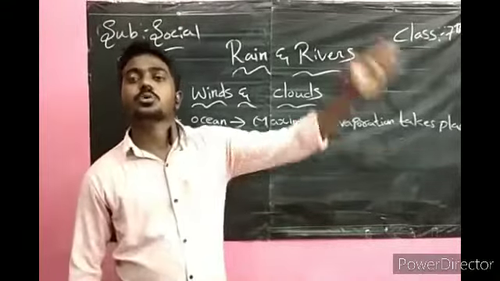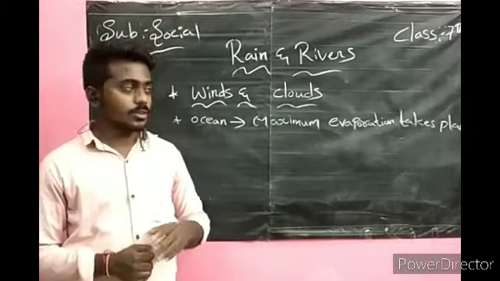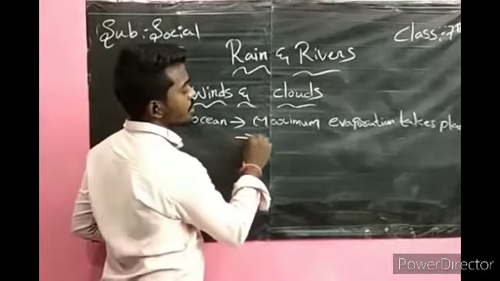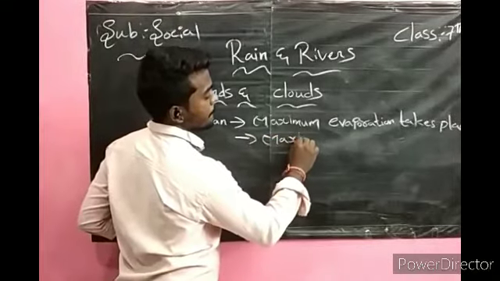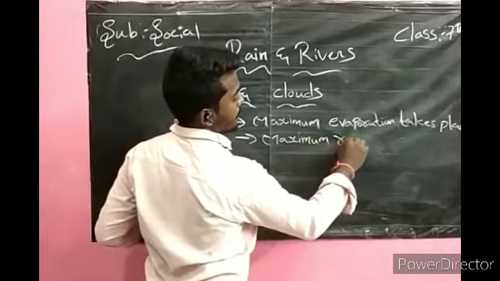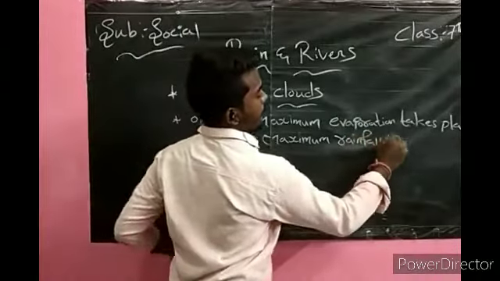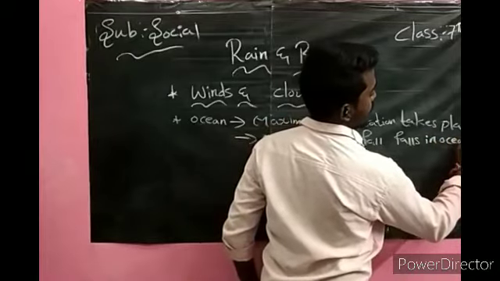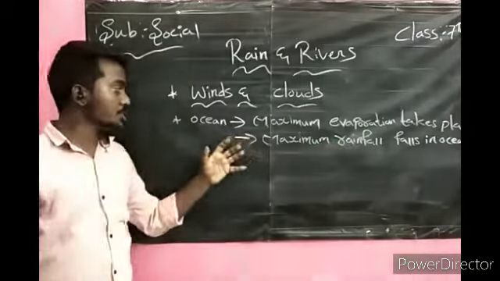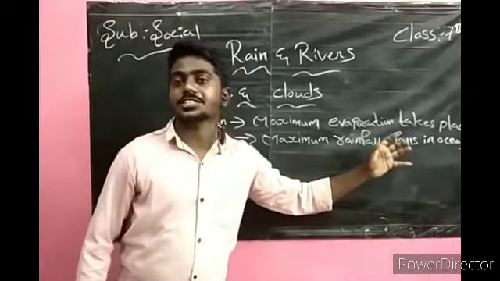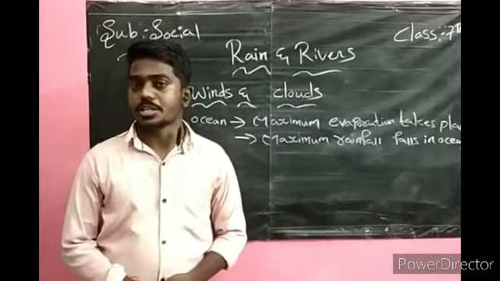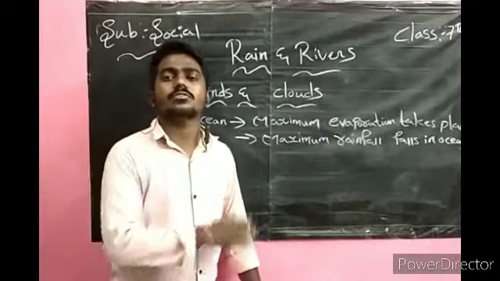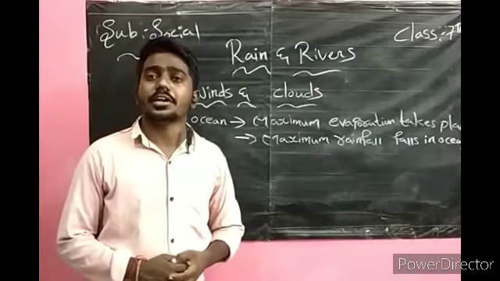We have oceans spanning thousands of kilometers. Maximum evaporation takes place in the oceans, and maximum rainfall also falls in the oceans only. Since clouds are also traveling thousands of kilometers to give rain to us.